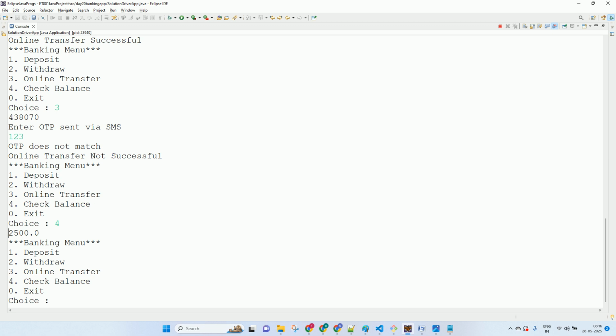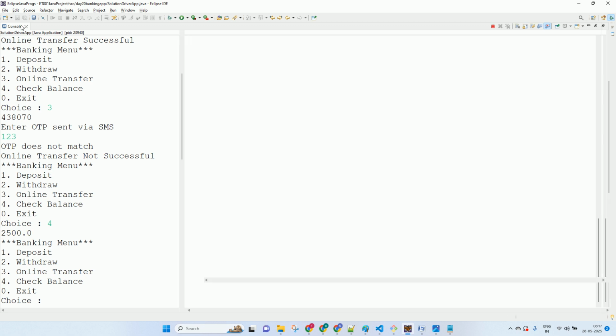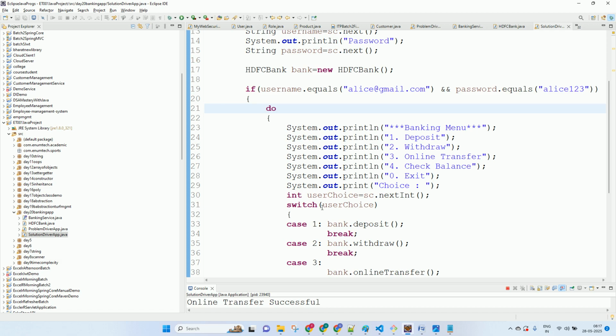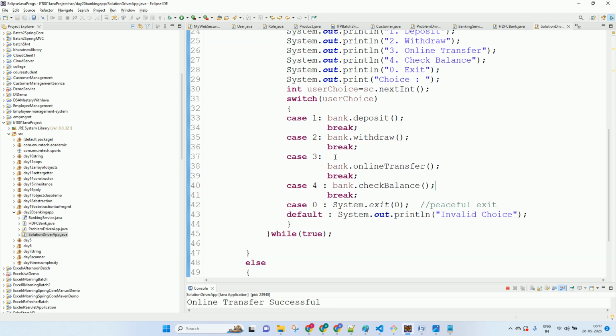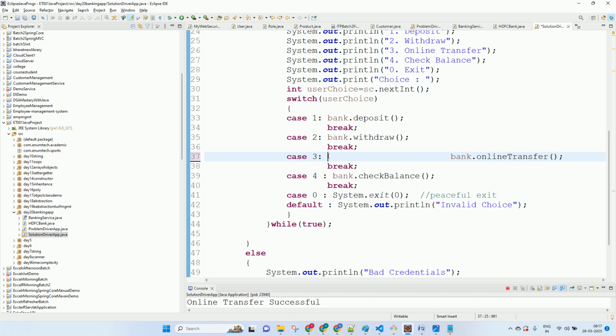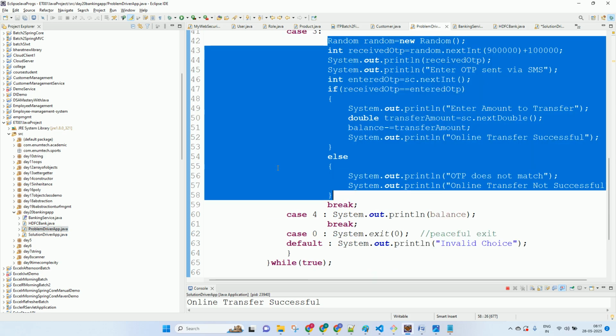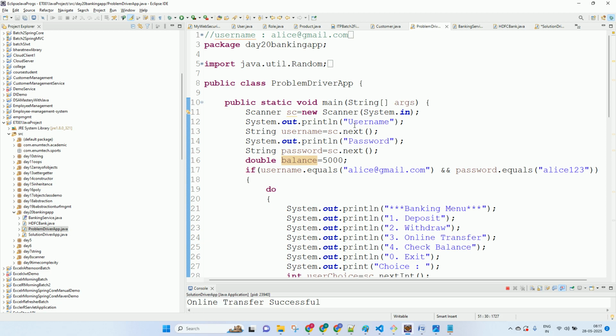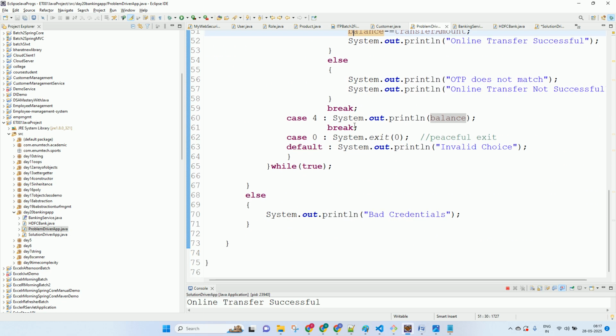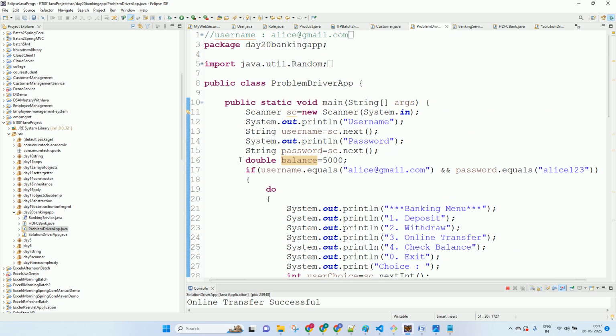So now which style do you think looks simpler? Problem one or the solution one? Yeah, so this one has all the data in one single file, like the way we have been doing in C, C++. But this is not the ideal style of doing programming. One class should have only one reason to change. Now there is still some more problem. This is still not the ideal solution. We can still do some more enhancement.